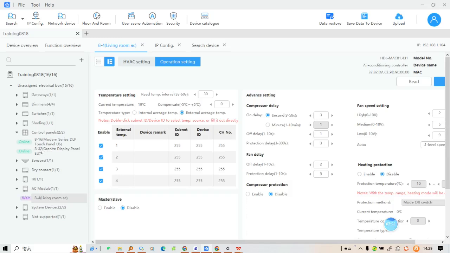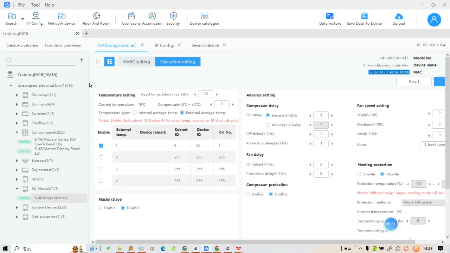Then this granny display's subnet ID is 8, device ID 32. And as the granny display only has one temperature sensor, the temperature sensor channel is fixed to be 1. And then click Save.